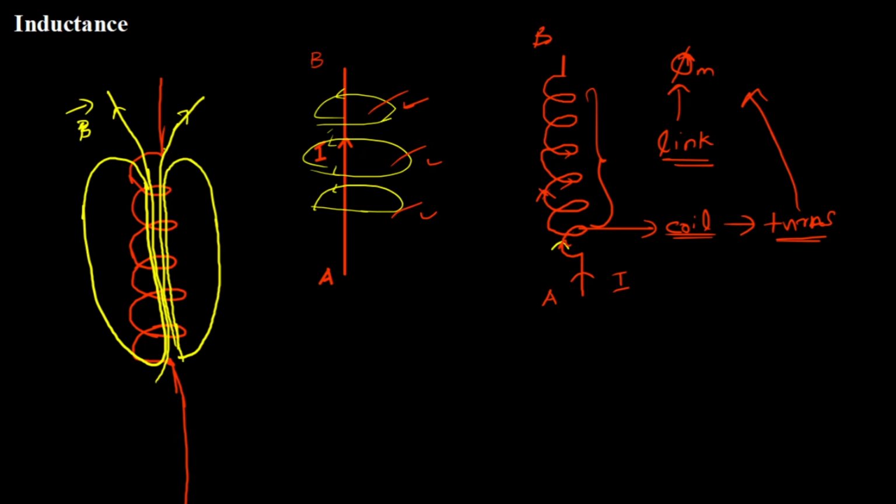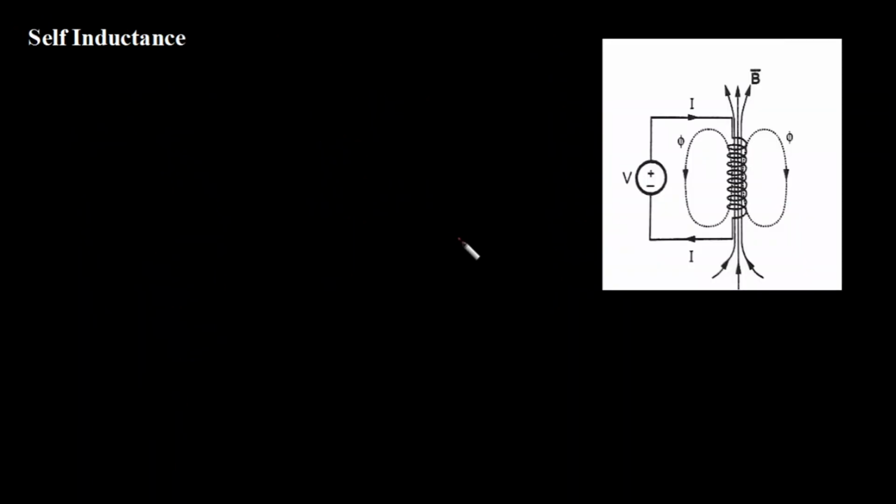So next we have to look into what self-inductance is. For explaining self-inductance further, I am going to consider this figure, which was lifted from a standard textbook. So we are going to consider a closed path. Whatever I explained was also a closed path. I told you this will be connected to a battery, so I am now showing the battery source. This is plus, minus, so current will flow in this direction. This is my long conductor twisted like a coil.